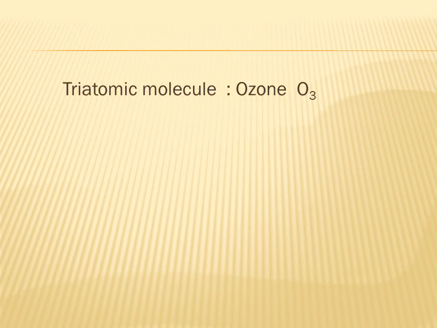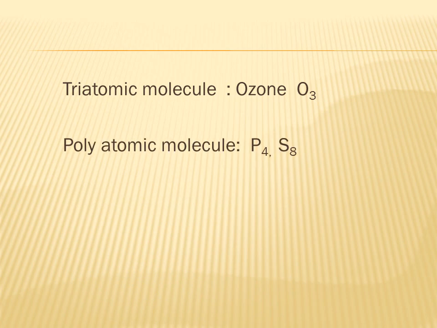Triatomic molecule, an example is ozone, O3. Ozone is a special form of oxygen and you might have heard about the ozone layer. So ozone is a triatomic molecule. We represent it as O3. We have polyatomic molecules. Examples are P4, phosphorus and S8, sulfur.